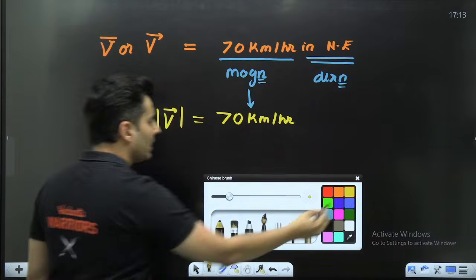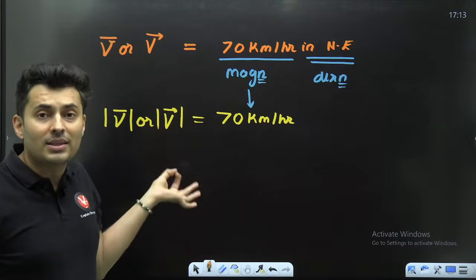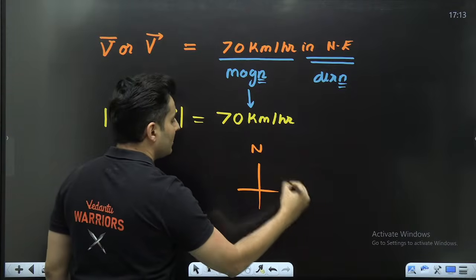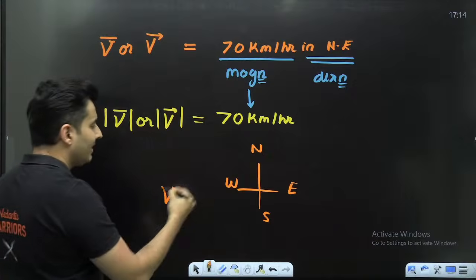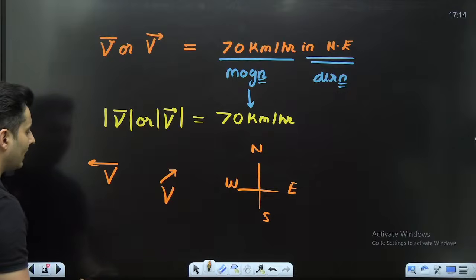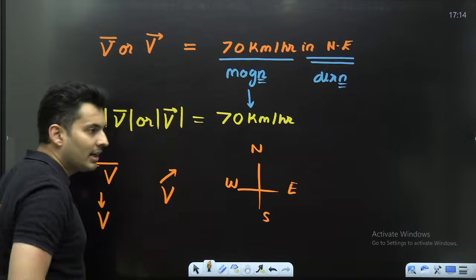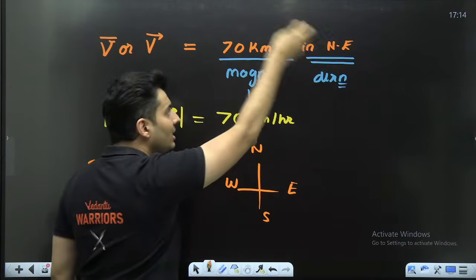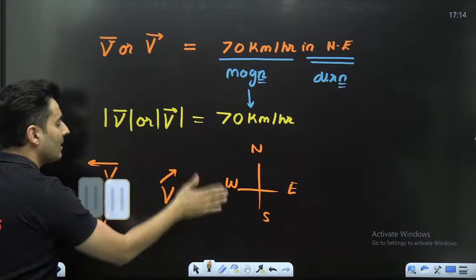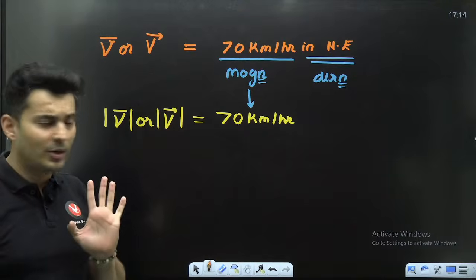A lot of people also think, oh, this arrow mark shows the direction. Actually, not literally, it shows a representation. A lot of you might think, sir, this is north, this is east, this is west, this is south. Sir, the velocity is in the northeast, so should I draw like this? Sir, the velocity was in the west, should I write like this? Sir, velocity was south, should I write like this? No, it does not mean literally. It's just saying there is some direction inside that particular term. Some information is there. That's all it is representing. It is not actually showing the direction. Till this point, is it clear?